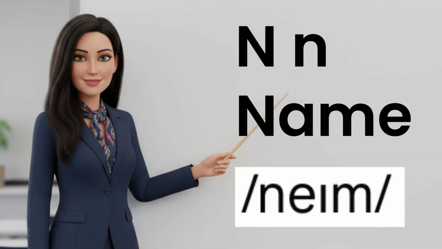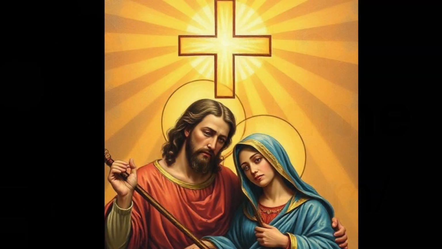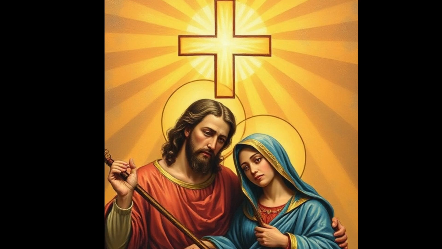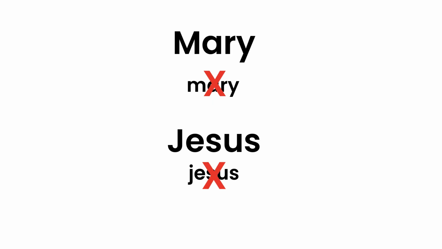The letter is N. The word is name. N is for name. Mary is a name. Jesus is a name. A name is a noun. A name for a person is called a proper noun and always starts with a capital letter, like this: M for Mary, J for Jesus, N for name.